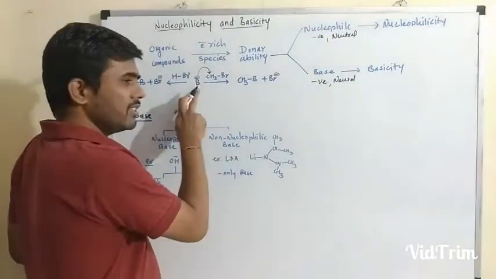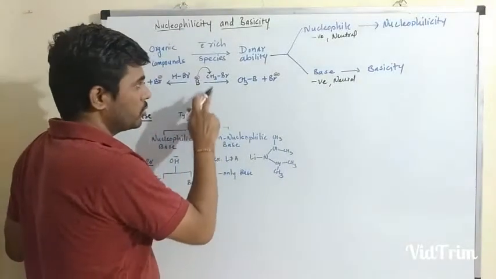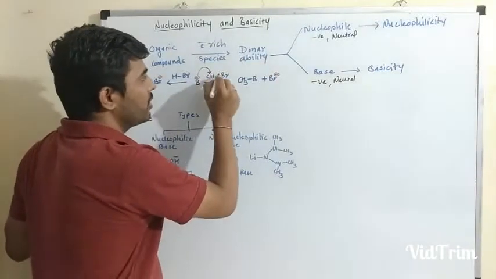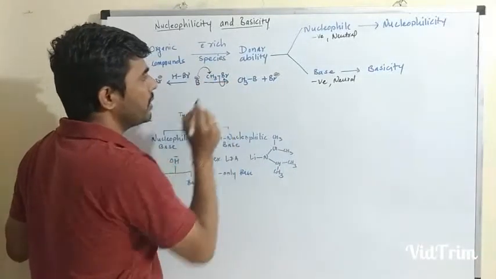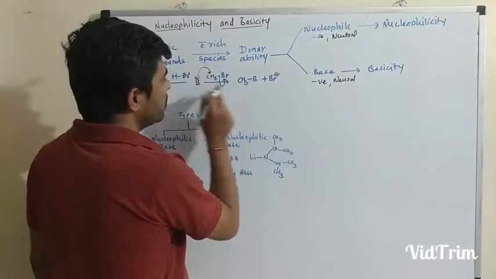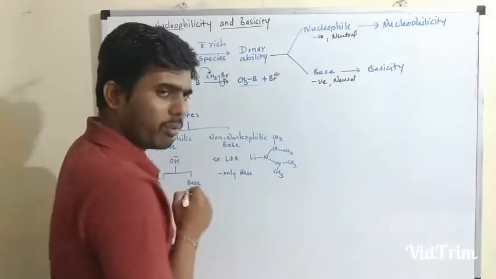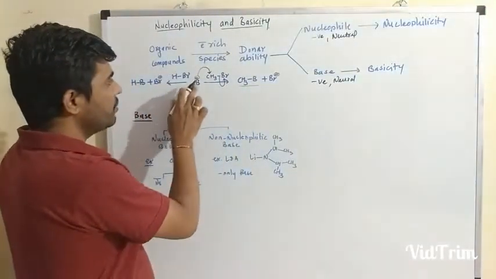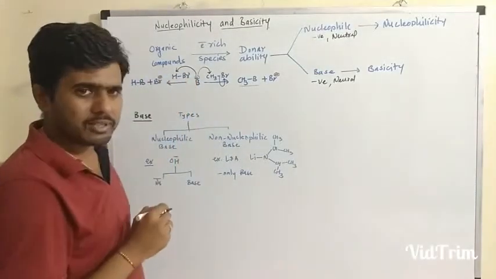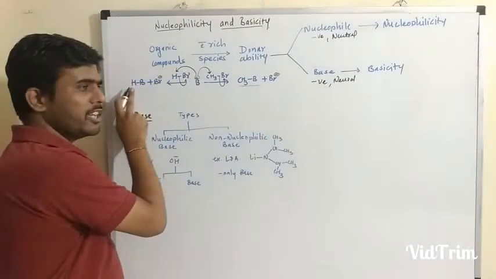Suppose this is a negatively charged species, B minus, which attacks this alkyl bromide. This carbon is the electrophilic center, so B minus will easily attack it, and the bromine atom departs with the pair of electrons. B minus forms a bond with the carbon, giving a new product. Similarly, if B minus reacts with HBr, it abstracts the H plus ion and eliminates Br minus, giving Br minus and HB.